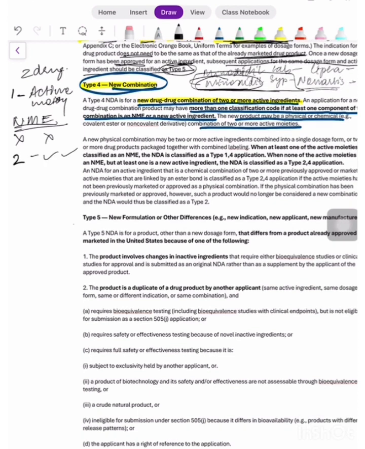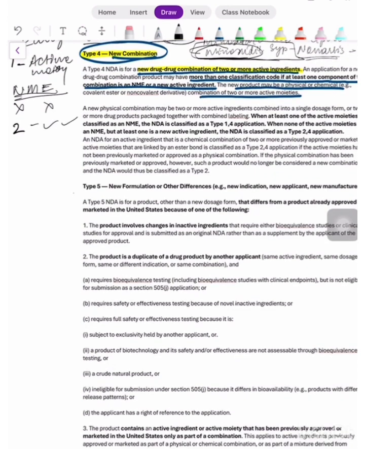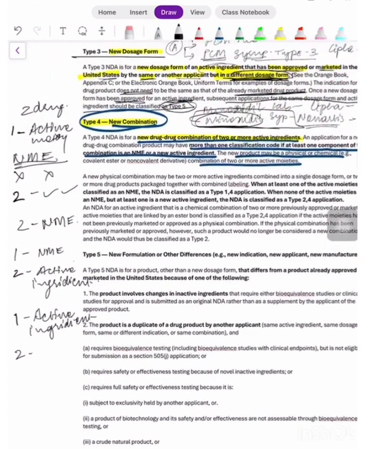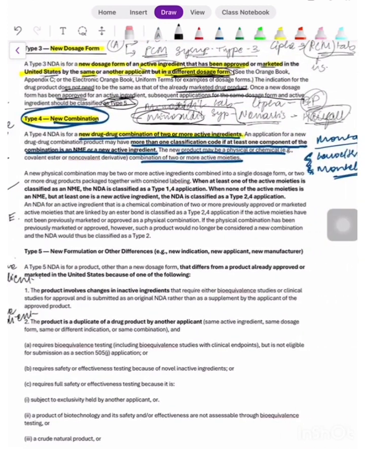Or it would be a drug combination where both drugs were new molecular entities, or one drug was a new molecular entity and the second one was an active ingredient not previously marketed in the US. Or another possibility is that it has an active ingredient that is not marketed or approved there, but another ingredient which was already approved and marketed there. So there are many possibilities, and that is what they're saying: if it is a drug-drug combination product, there is a possibility that it won't follow just one classification code, that is type 4.